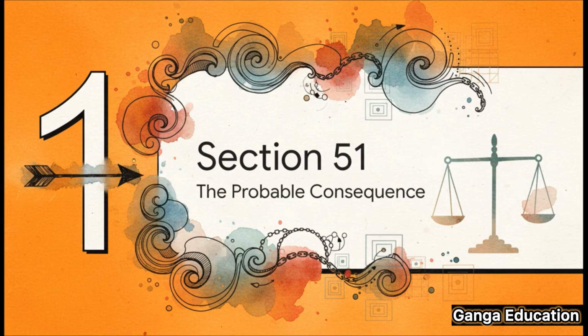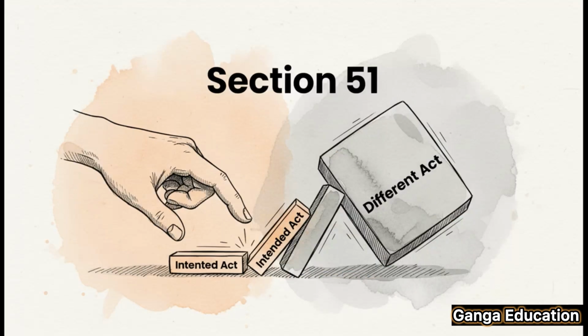So we're going to start with Section 51. This section is all about what we call the principle of probable consequence. Essentially, it helps define the limits of an abettor's liability when the result of their instigation turns out to be something completely different than what they intended. Okay, let's get into the details.